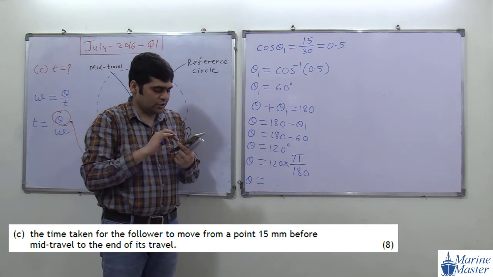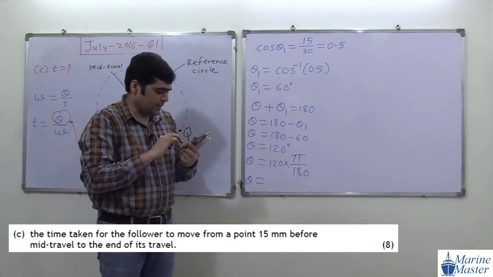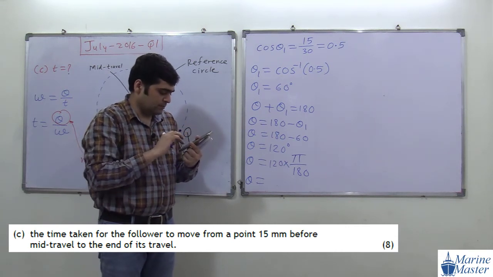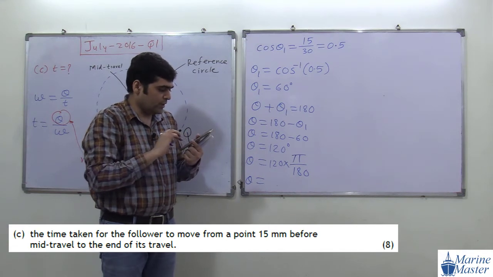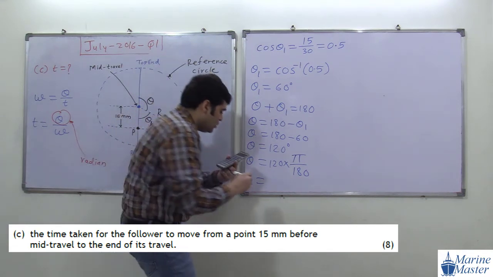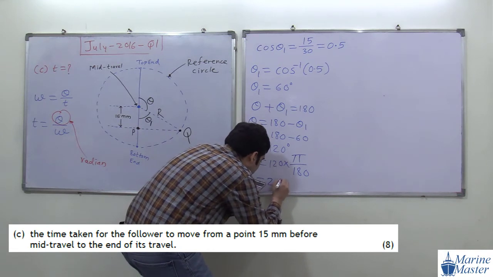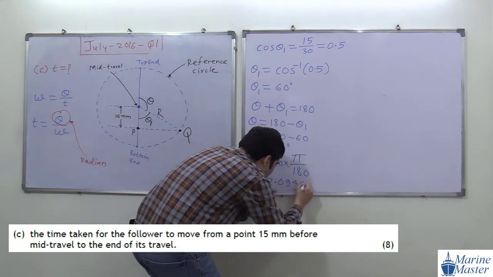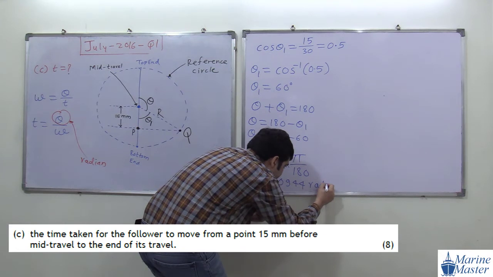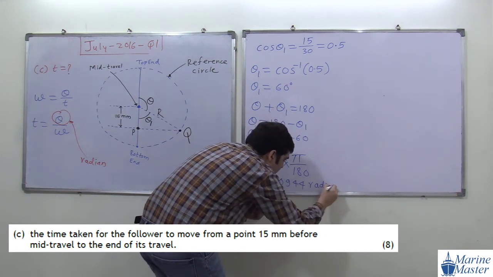How much value are we getting? 2.0944 radian.